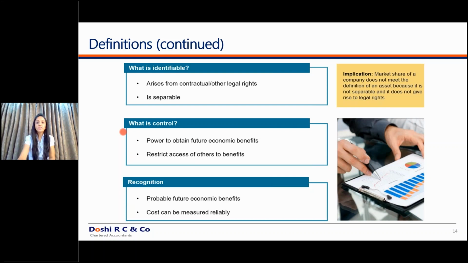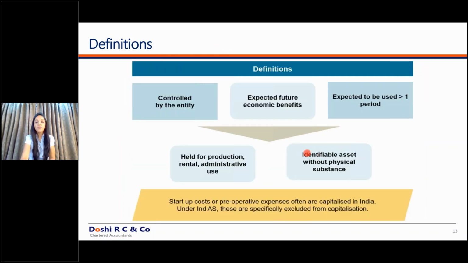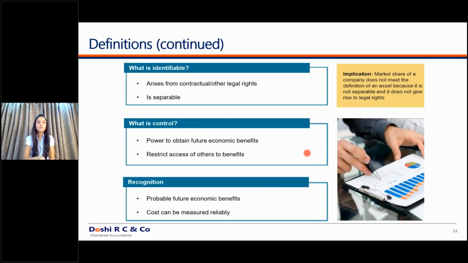The second criteria is, how will you define whether a particular asset is controlled by the entity or not? If an asset is controlled by the entity, that particular entity should have the right to get the future economic benefits.